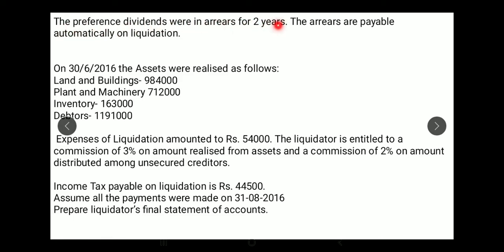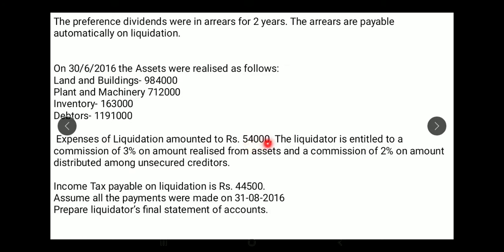Preference dividend were in arrears for 2 years. Arrears are payable automatically on liquidation. On 30/6/2016, assets were realized as follows. Land and buildings 9,84,000, plant and machinery 7,12,000, inventory 1,63,000, debtors 11,91,000.